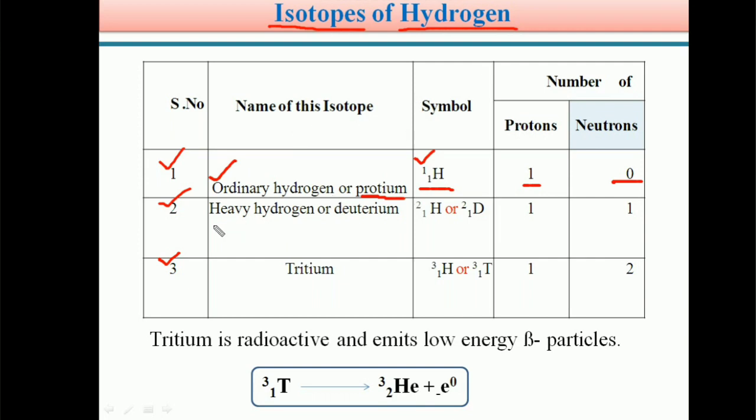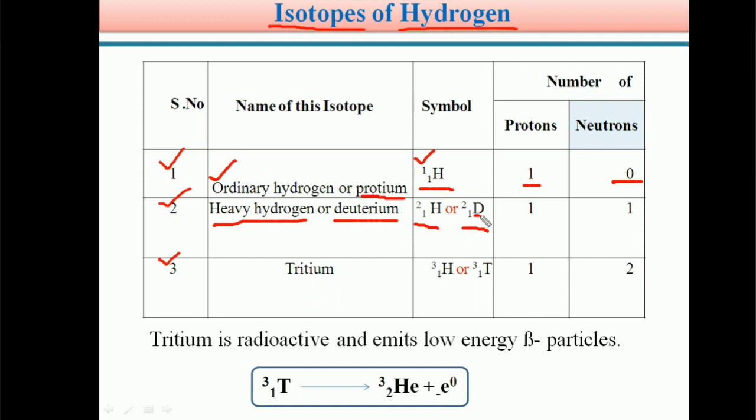Next one is heavy hydrogen. It is also called deuterium. So students, the deuterium symbol is 1H2, or it is also denoted with 1D2.